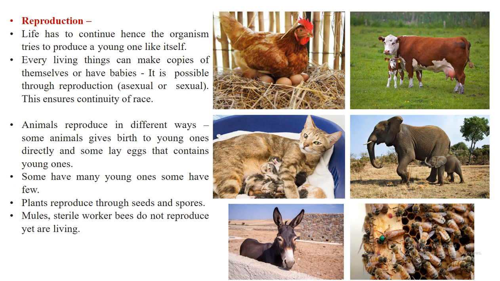Now there was a question that had arisen: is reproduction to be considered a basic principle of life? Because if we take the example of mules and sterile worker bees, they do not reproduce, yet they are living. Mules are hybrid offspring of a male donkey and a female horse.